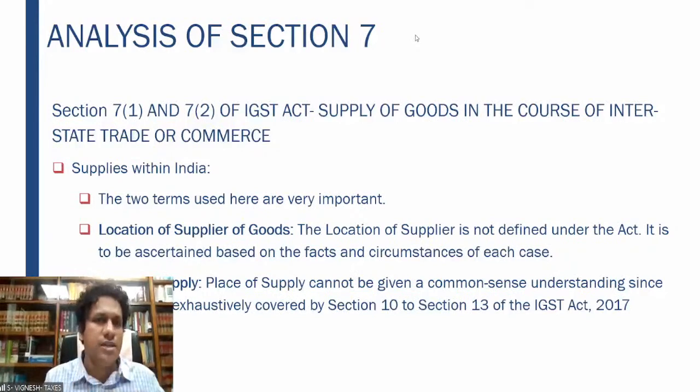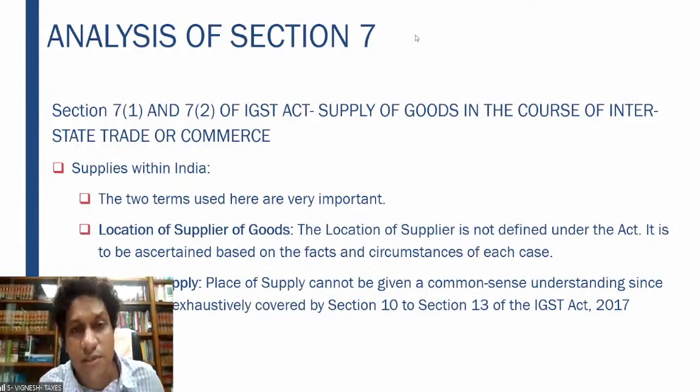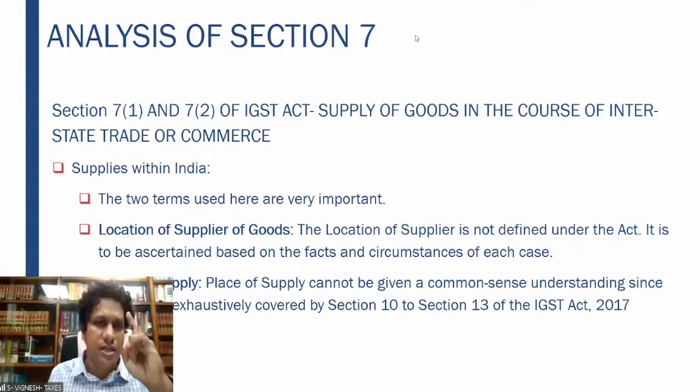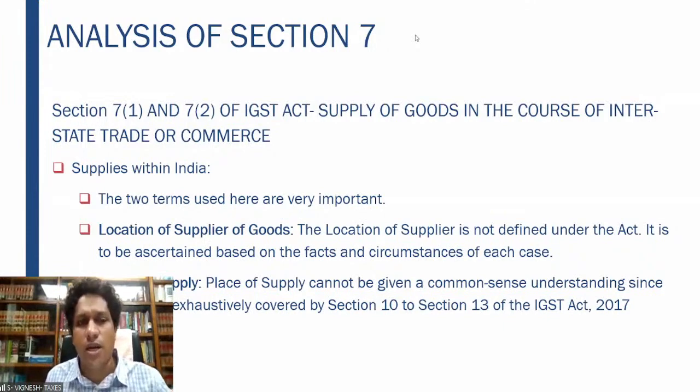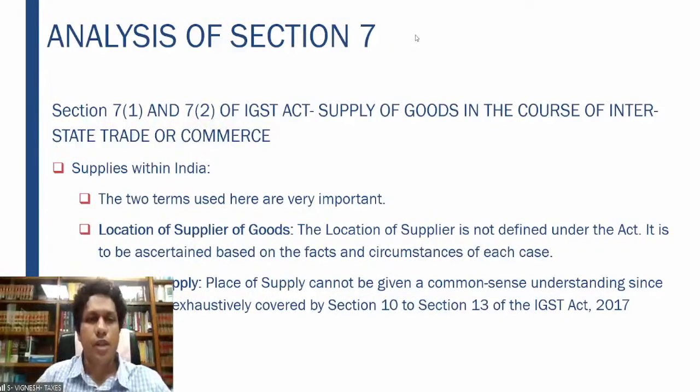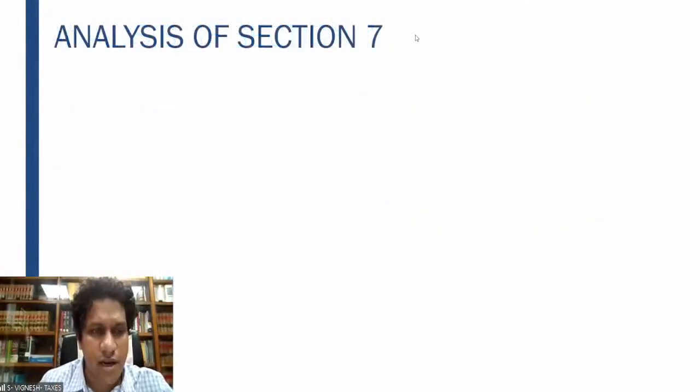Location of supplier of the goods again is not defined in the Act. We have to see the facts and circumstances of the case. Place of supply, you cannot give a common sense understanding. You have to refer to the provisions of section 10 and section 13 of the IGST Act to understand what exactly is the place of supply. Right? So that is your 7.1 and 7.2.